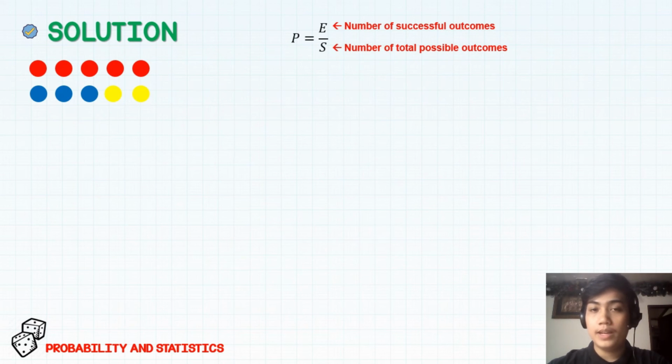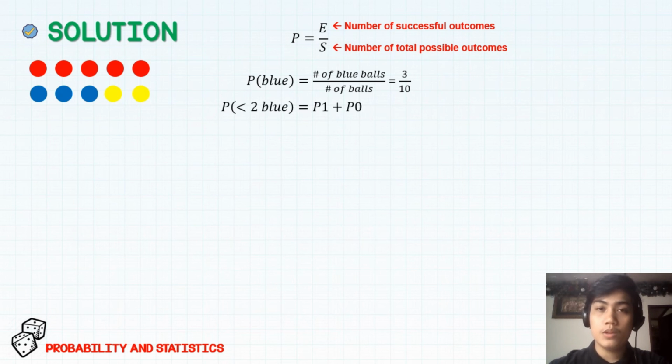Now, to get the probability of getting a blue ball, it's just equal to the number of successful outcomes divided by the total possible outcomes, which is equal to 3 divided by 10. So now, since we want to get the probability of getting less than 2 blue balls, we have to add the probability of getting 1 blue ball and the probability of getting 0 blue balls.